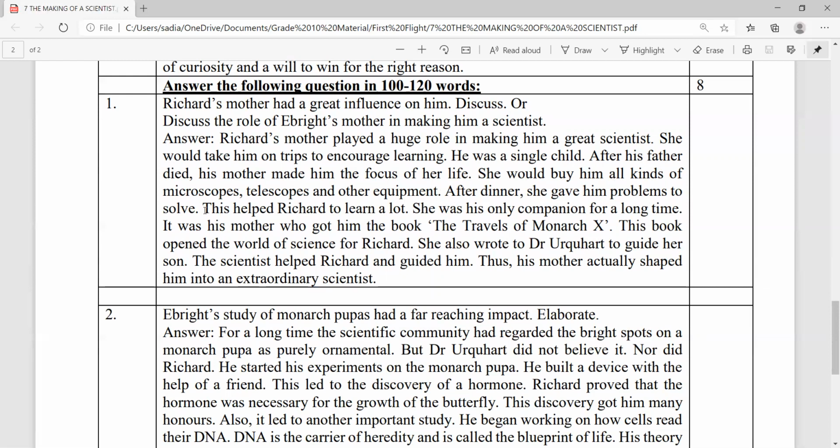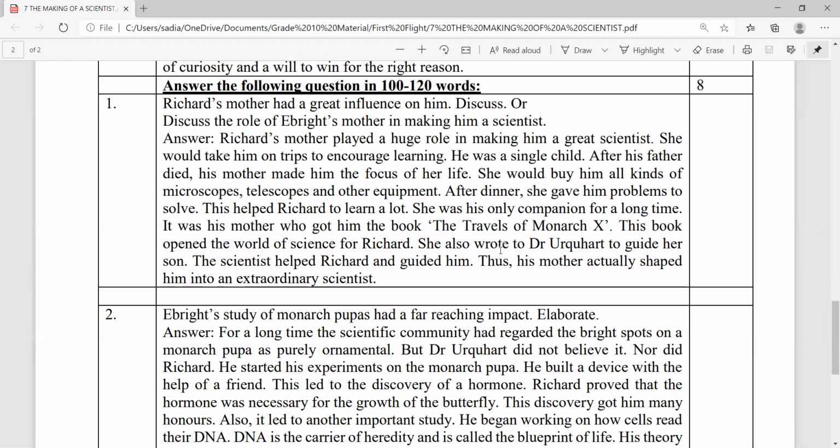In my opinion, this helped Richard to learn a lot. It can be said that she was his only companion for a long time. Thus, it is stated that his mother, who got him the book The Travels of Monarch X, opened the world of science for Richard Albright.